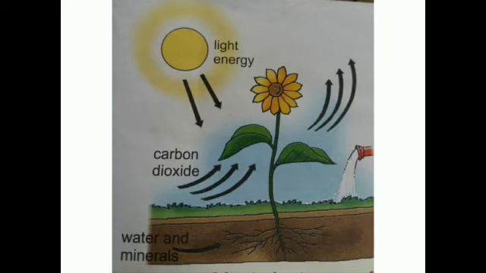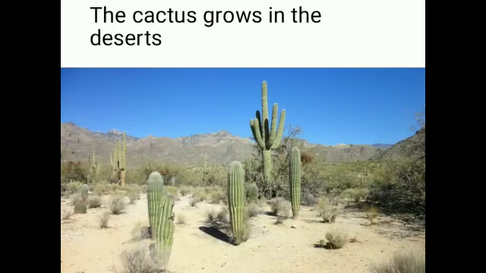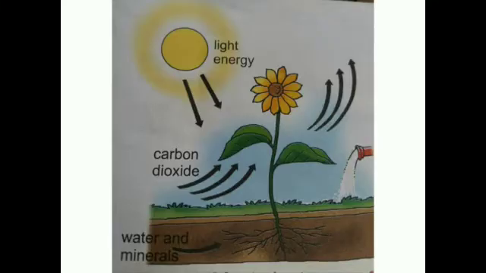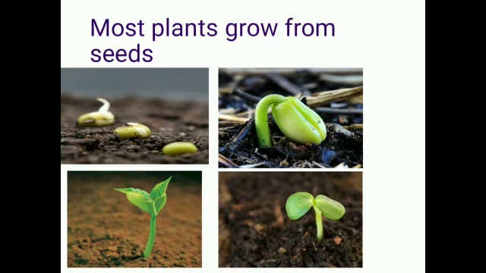You can see in this picture plants need sunlight, water, and good soil to grow. Plants take carbon dioxide from the air. Leaves take energy from sunlight to make food. Roots take water and minerals from the soil. Most plants grow from seeds.